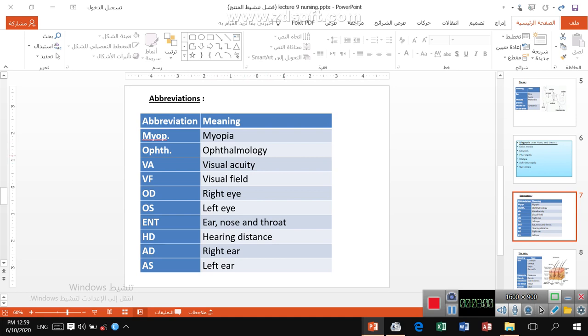Of means ophthalmology. VA means visual acuity. VF, that's visual field. OD, right eye. OS, left eye. This is just abbreviation. O means eye, and you have D for the right and S for the left. ENT, that we see ear, nose, and throat. HD, that we see hearing distance. ED, right ear. ES, left ear. And also we have ED, that we see right ear.